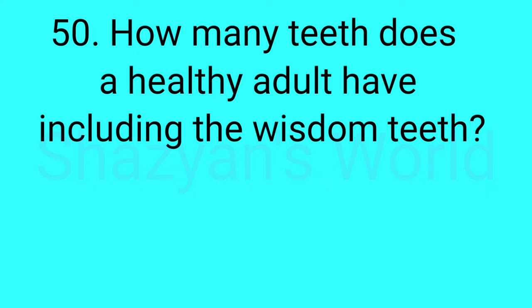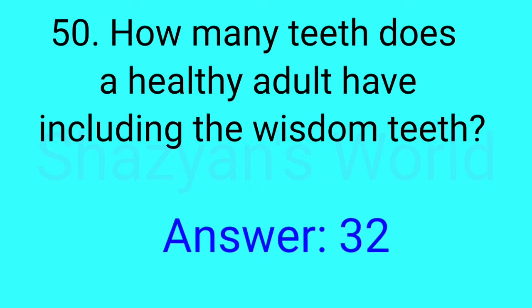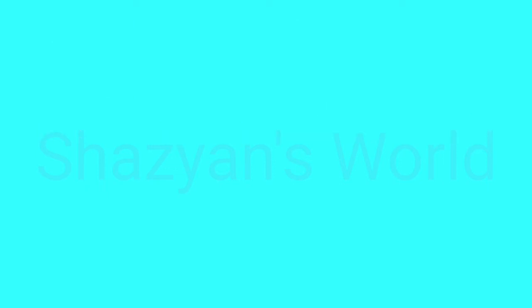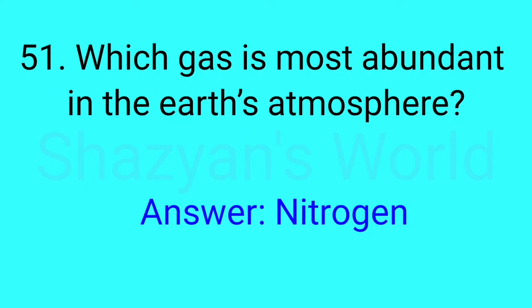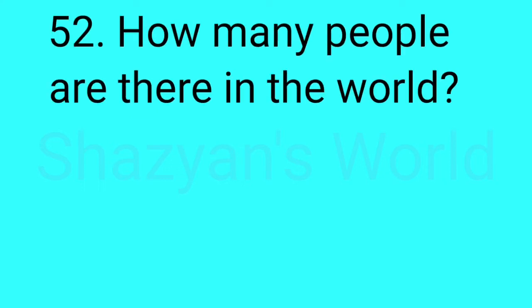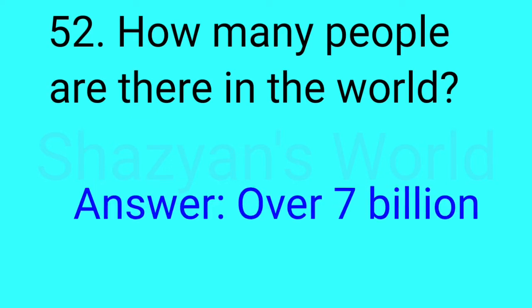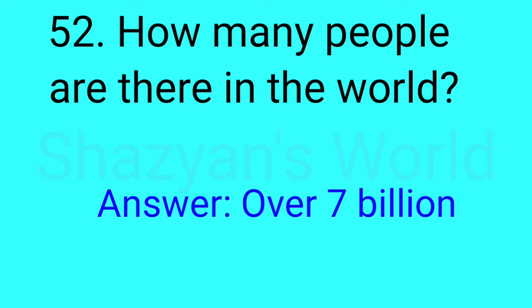How many teeth does a healthy adult have, including the wisdom teeth? Answer: 32. Which gas is most abundant in the Earth's atmosphere? Answer: nitrogen. How many people are there in the world? Answer: over 7 billion.